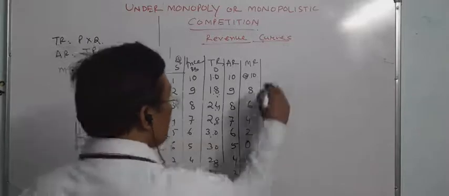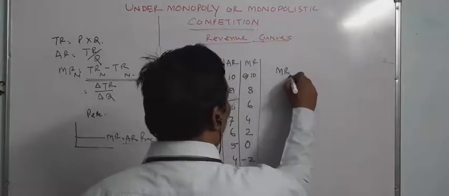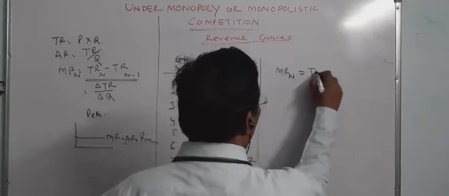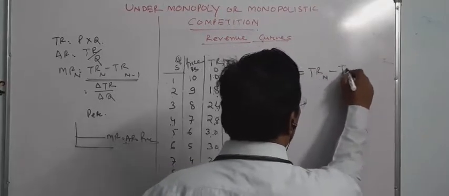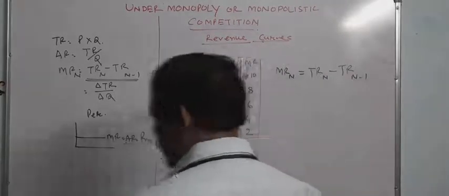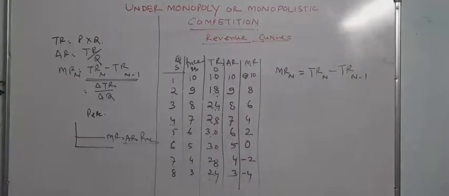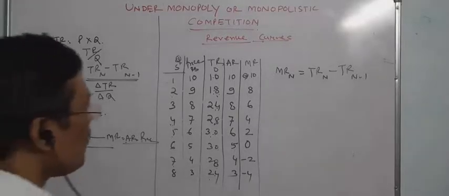The formula is marginal revenue n equals total revenue n minus total revenue n minus 1. This is the formula to find out the marginal revenue. Suppose we find the marginal revenue of the second unit.